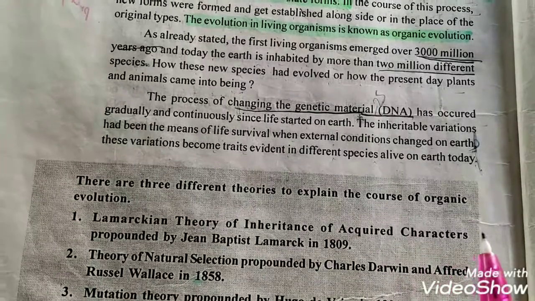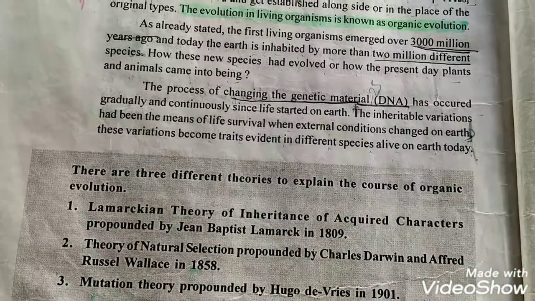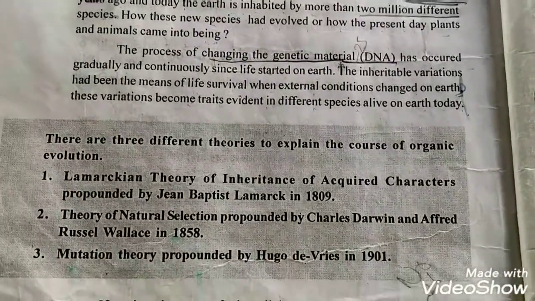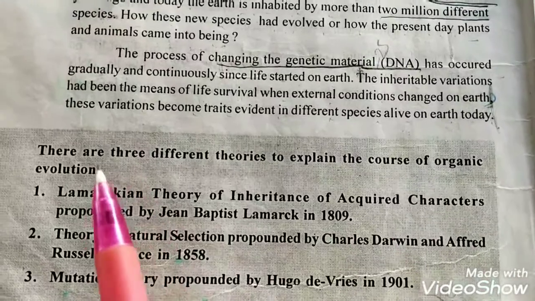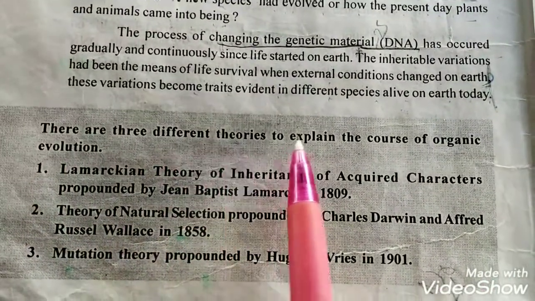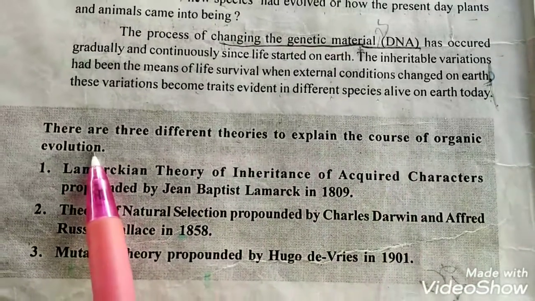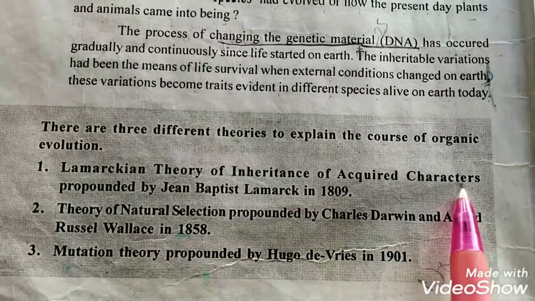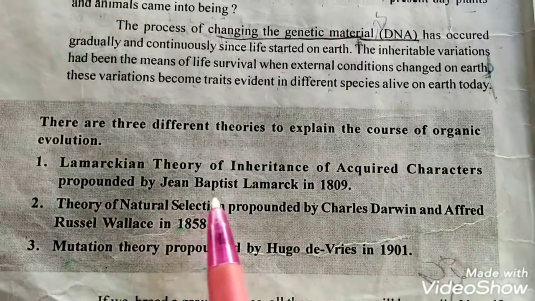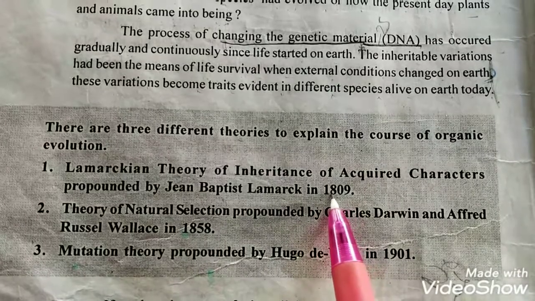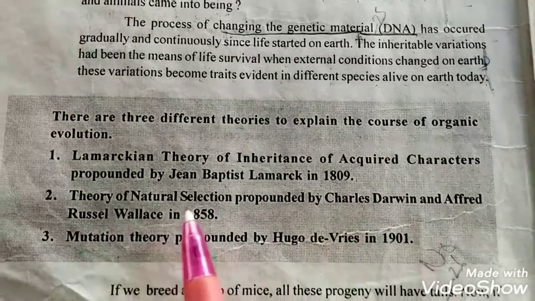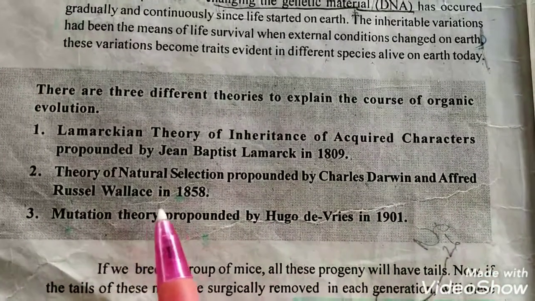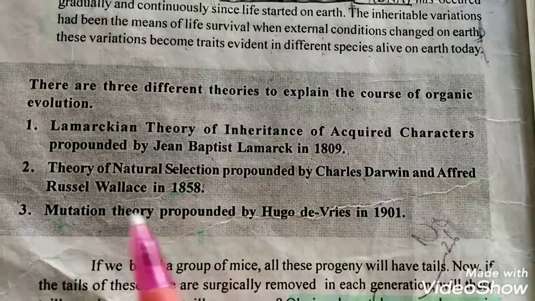There are three theories that explain the evolution of living organisms. The first is the Lamarckian theory of inheritance of acquired characters, propounded by Jean-Baptiste Lamarck in 1809. The theory of natural selection was propounded by Charles Darwin and Alfred Russel Wallace in 1858.